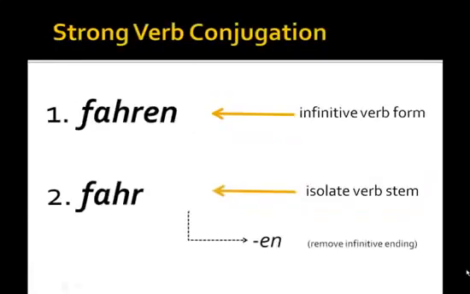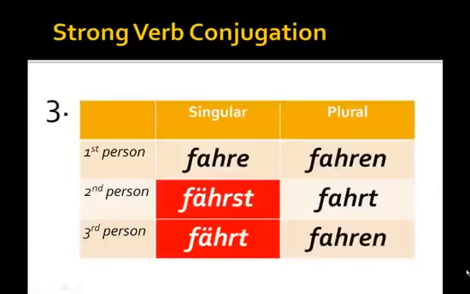Now, strong verb conjugation is essentially the same in the first and second steps. We have the infinitive verb form of fahren, or to drive, and in the second step we take that infinitive form and remove the infinitive ending en. This leaves us with the verb stem fahr. Now, in the third step, things change slightly. We still tack on the appropriate endings.